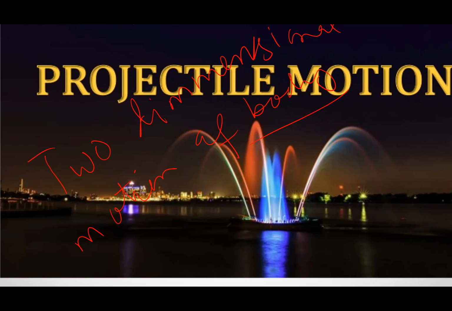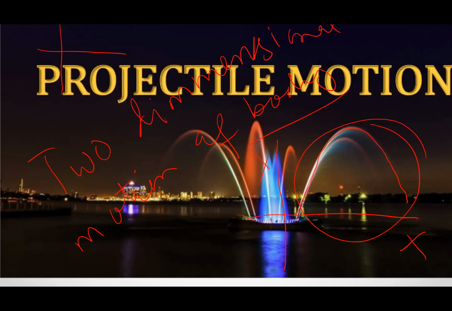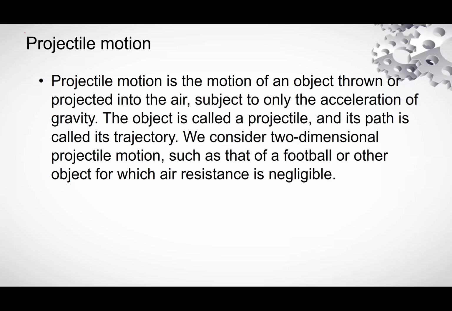For example, if this is the X axis and this is the Y axis, the motion of a body in the XY plane is projectile motion.